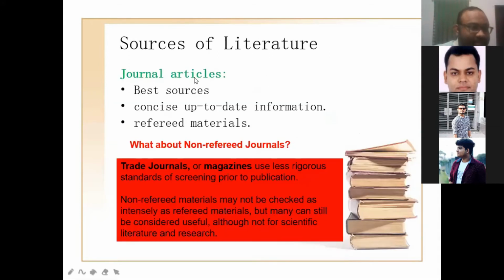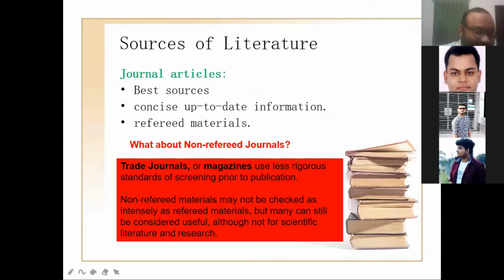The most important source of literature is journal articles. There are a lot of types, and I will discuss them one by one. Journals are the best source because they contain up-to-date information, and a very well-reputed journal, maybe IEEE, is what I prefer. Among journals, there are also non-refereed journals.